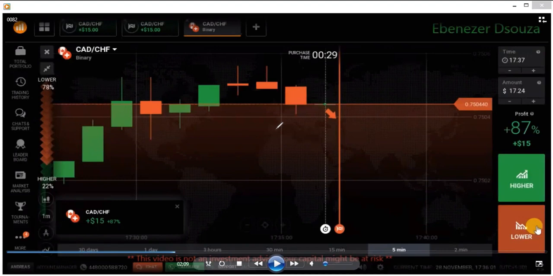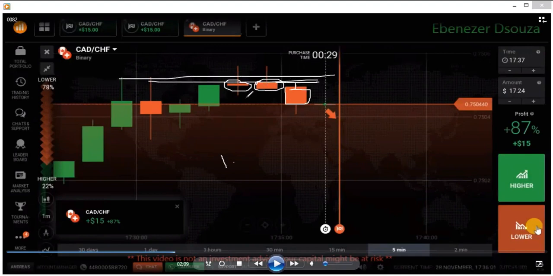Let's analyze the market, next candle here. We have one reason to place a put option, the strong candle. This is a strong candle and sellers are becoming stronger. The candle started from the sellers' area.